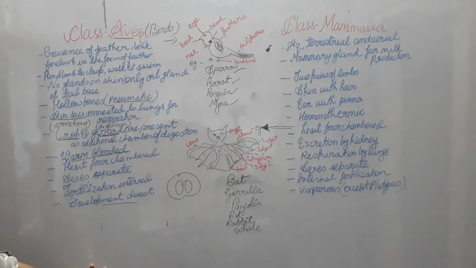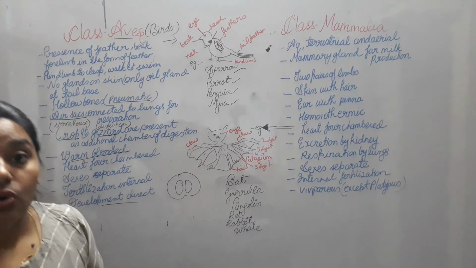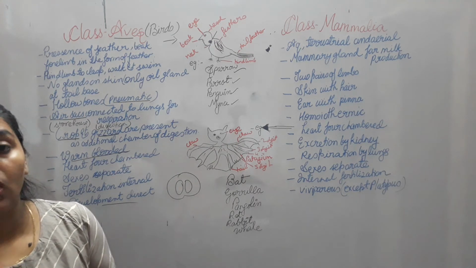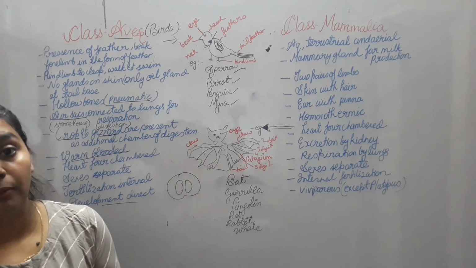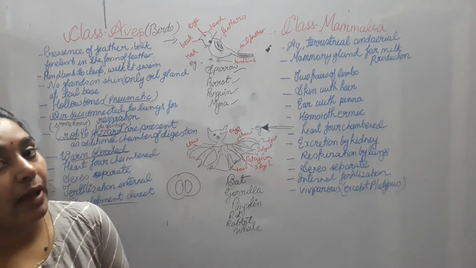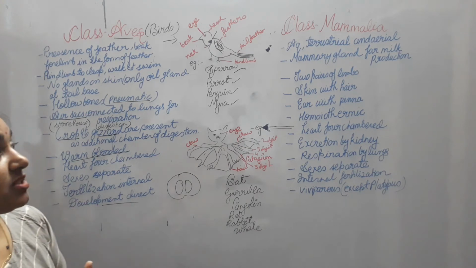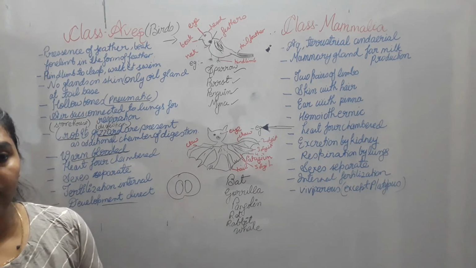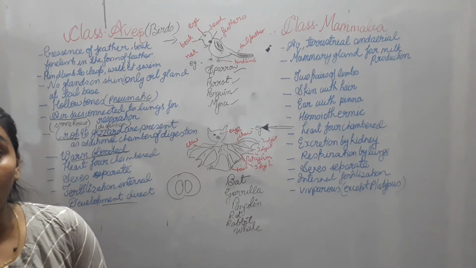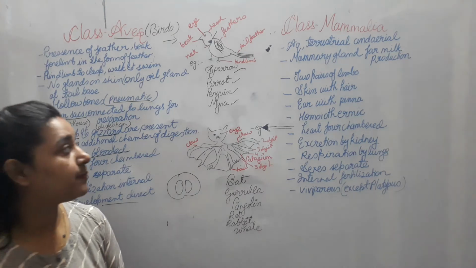Now let us see the class Mammalia. In Mammalia, the main characteristic feature is that the organisms who can breastfeed, who can feed their young ones with milk, are called Mammalia or mammalian. Okay. So this is one of the major functions of it. If anybody asks what is a mammal, you can say the organism that feeds its young one with milk is called a mammal.